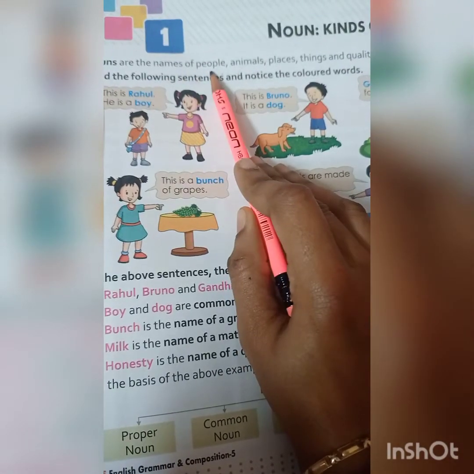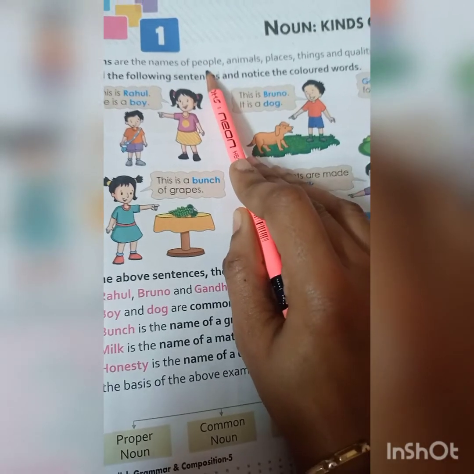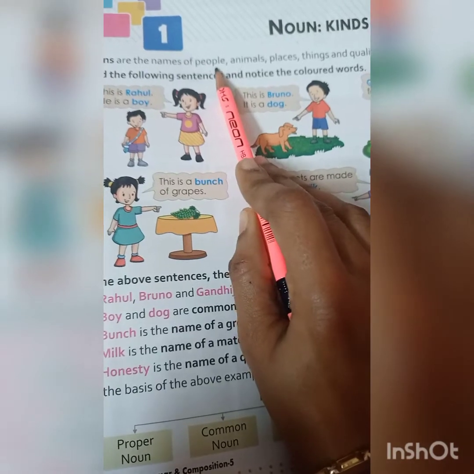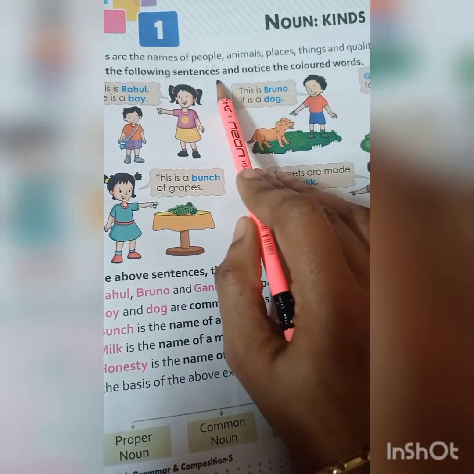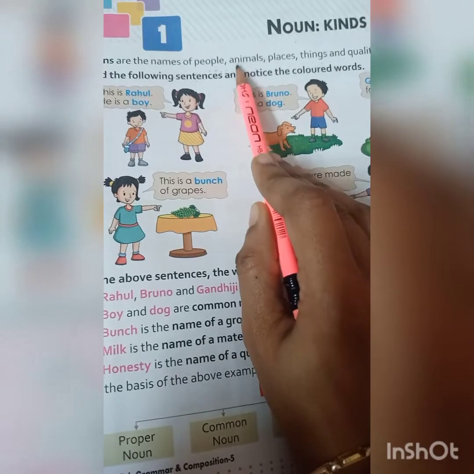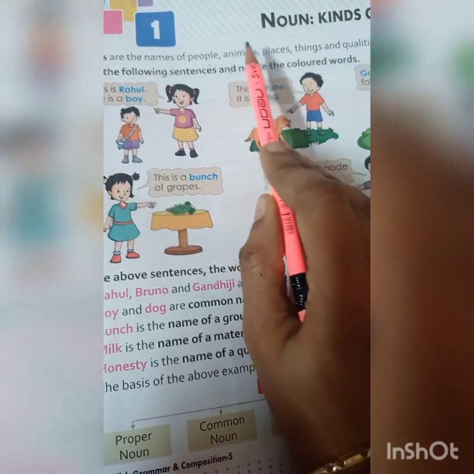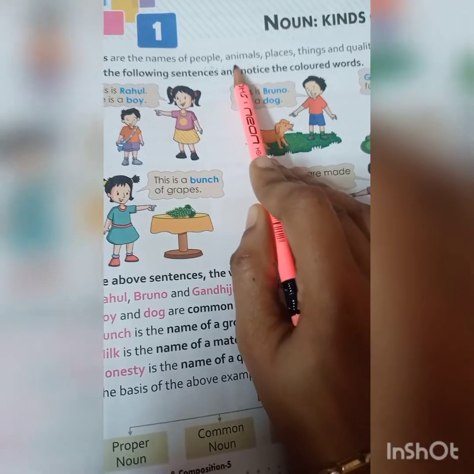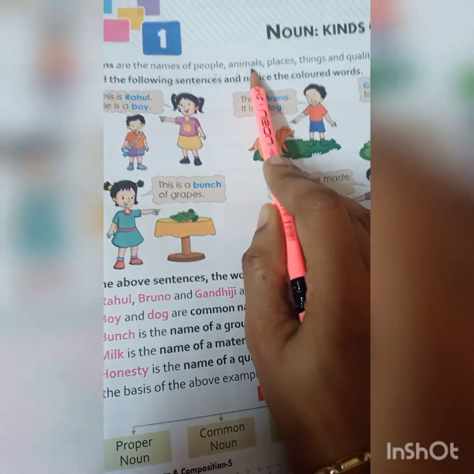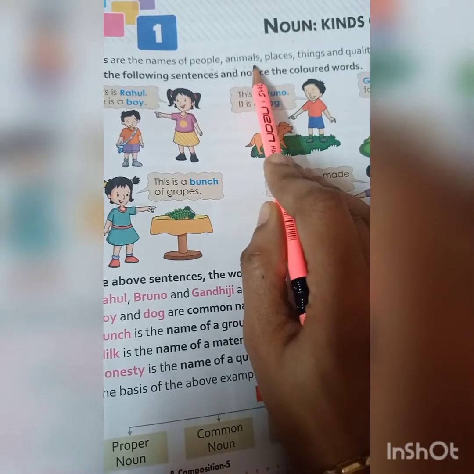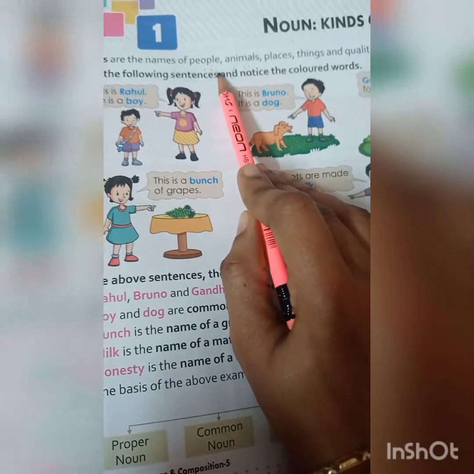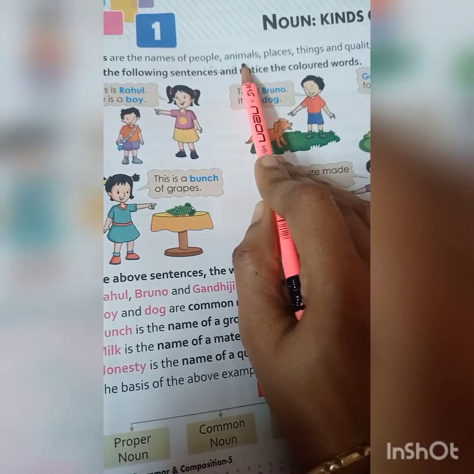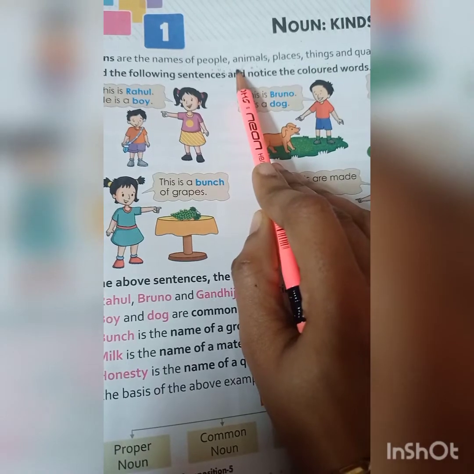Nouns are the names of people. I can tell Rohit, Rahul. It's a name of a person, not people, name of a person. But that Rohit, that Rahul, it denotes the class of a person. That person is the main class. It's a general class. Animals. When I'm speaking about, Tom is my dog. Tom gets the naming word of that dog. Okay. Dog is also a noun as well as Tom is also a noun.